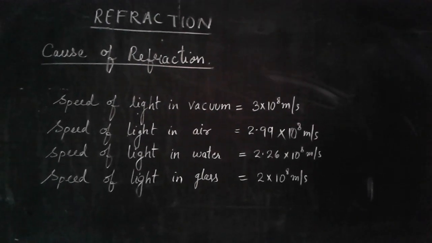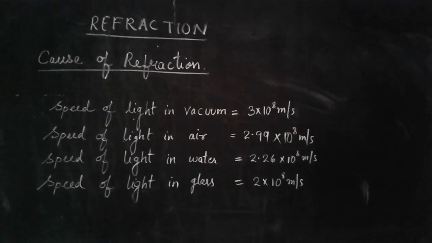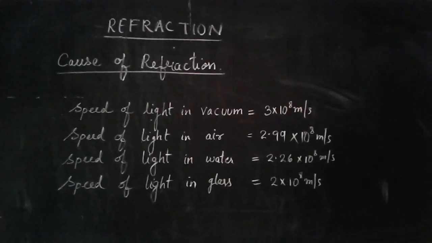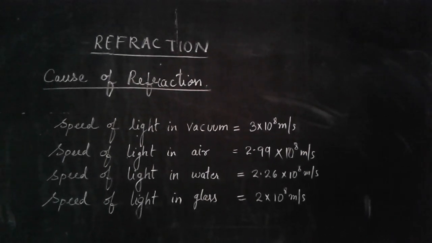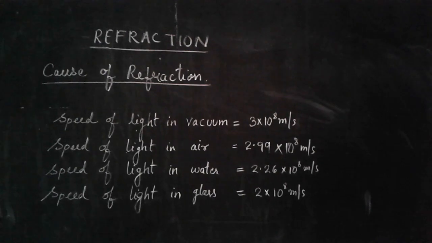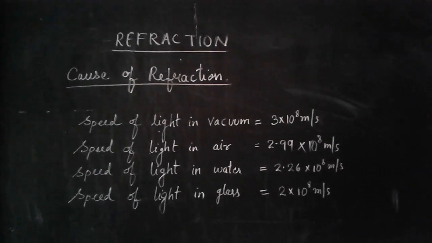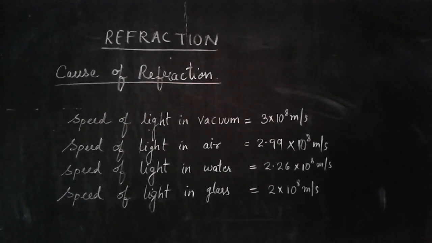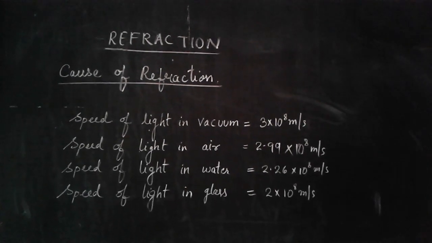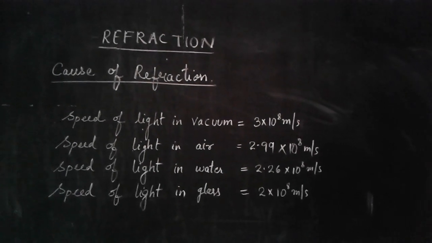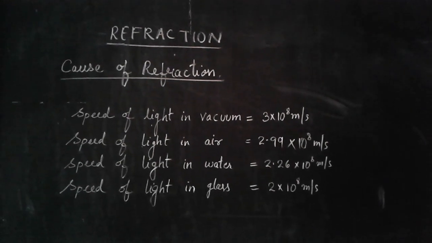In all these mediums, you may have found that the speed of light is highest in vacuum. After that, there is a slight variation in the speed of light when it passes through air, then water, and then glass, and it keeps on decreasing. That means there is a difference in the speed of light when it travels from one transparent medium to another transparent medium, and this speed depends upon the optical density of that particular medium.